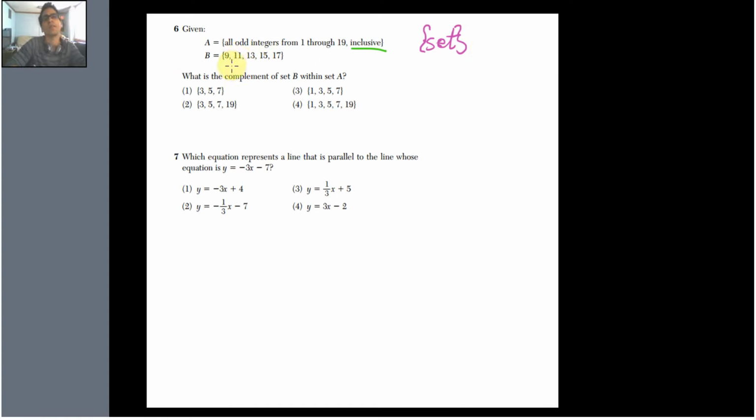So in this set right here, we don't care about 9.2, or 10, or 12. All we care about are the actual numbers in the set. So in a way, it's easier when we see sets because all we have to do is deal with the numbers that are in there. In set A, they are saying we have all odd integers. We forgot to talk about this. An integer is just numbers like 9, 11, 13, 15, 17. You can look up what integers are. But it has to be an integer, and it has to include 1 and 19, that's what inclusive is.